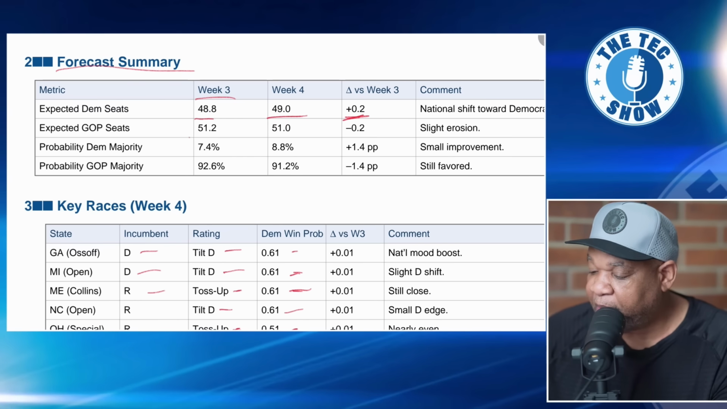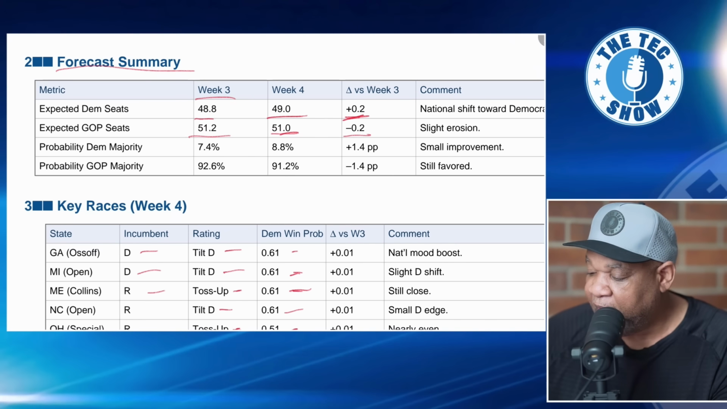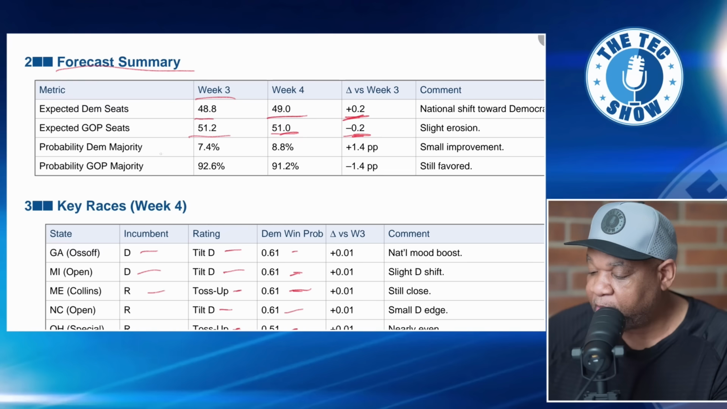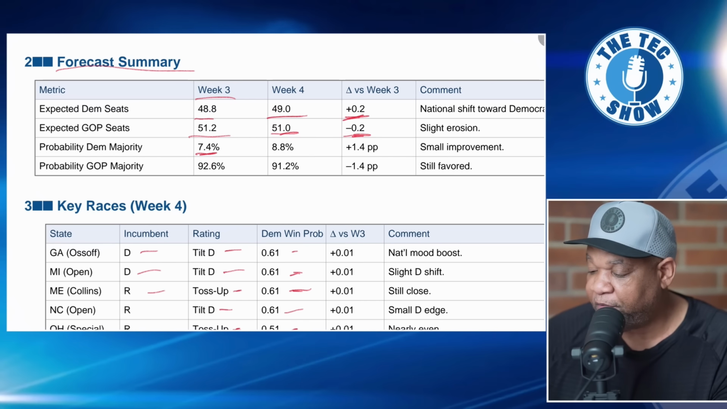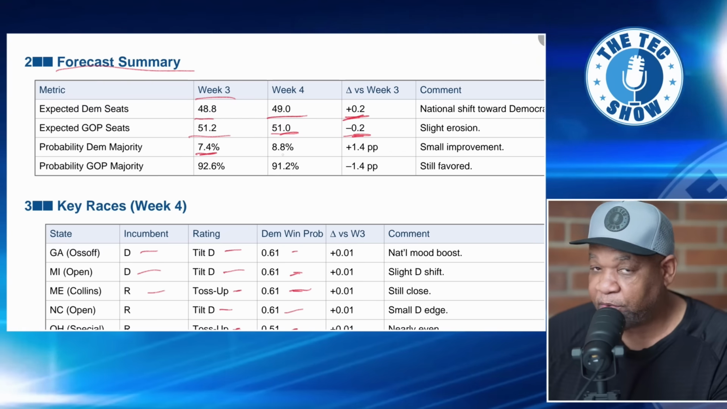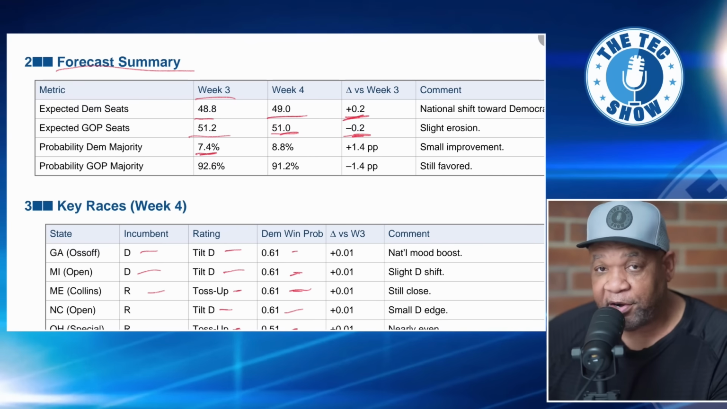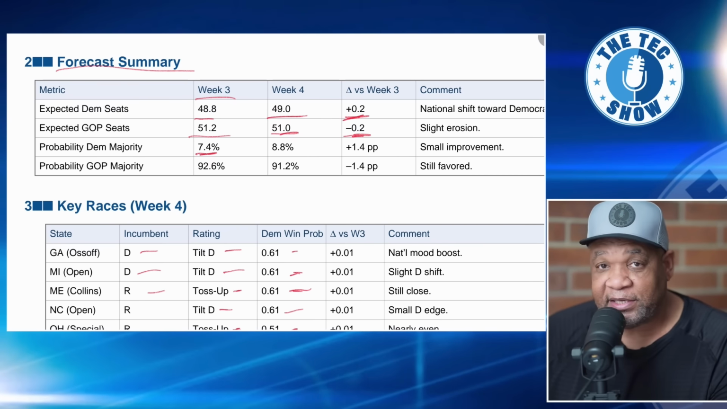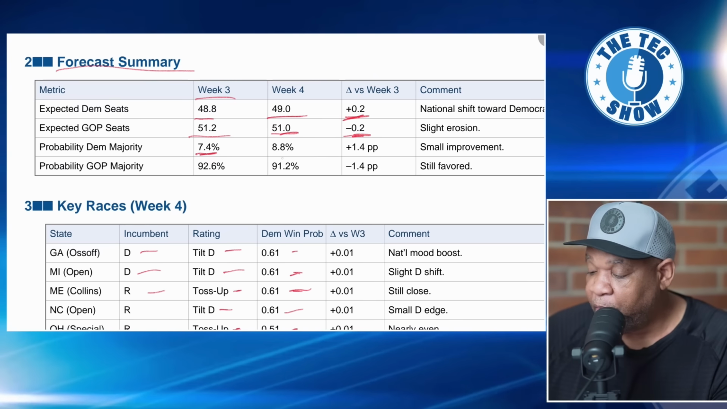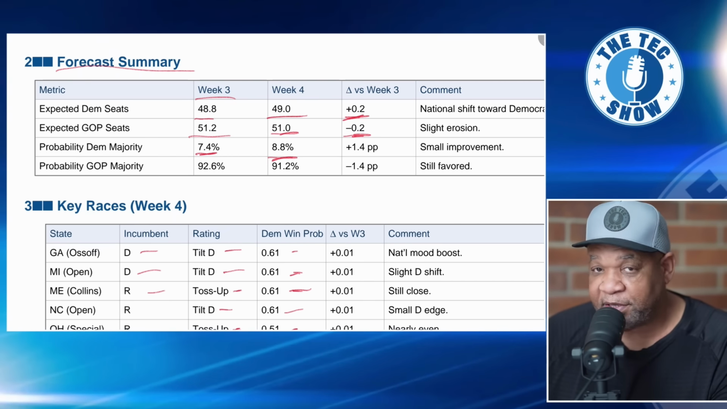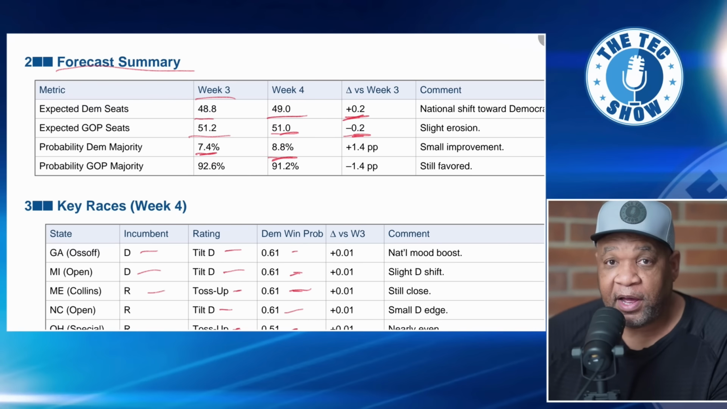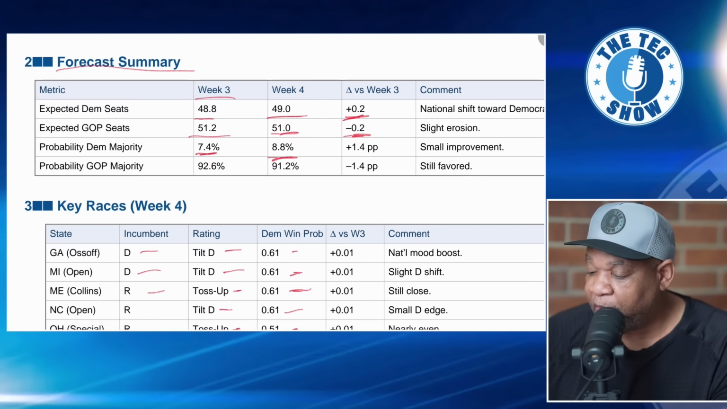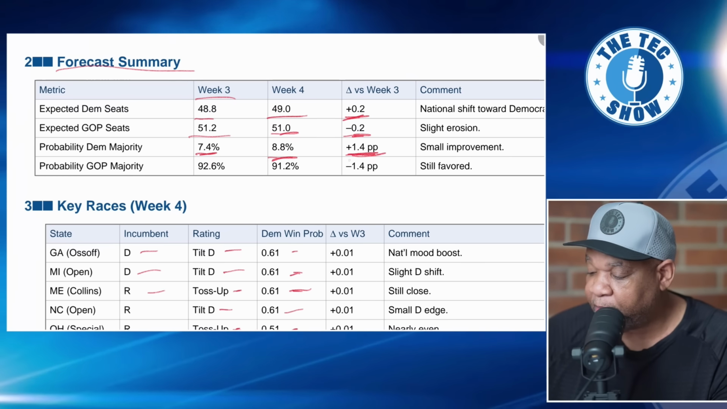Now, when it comes to the GOP, they were at 51.2 in week 3, and in week 4 they're at 51, so there's the change there. Okay, so the Democrats' week 3 probability was 7.4%, a 7.4% chance of winning. Remember, we're talking about the coin flip. Out of 100 coin flips, they would win about 7.5 of those. Week 4, we're at 8.8%. So if you had 100 coin flips, they would win 8.8 times. We do have an increase here, plus 1.4.